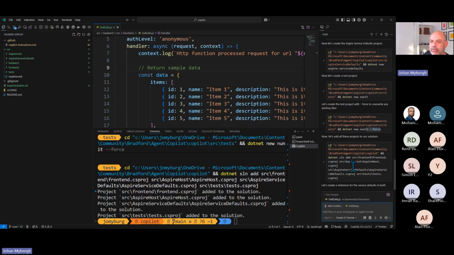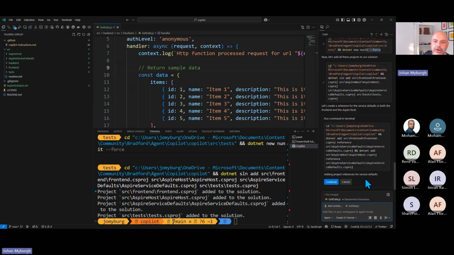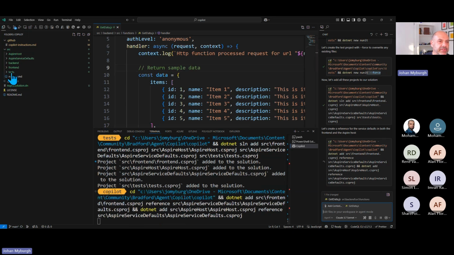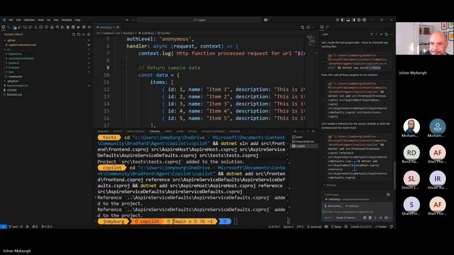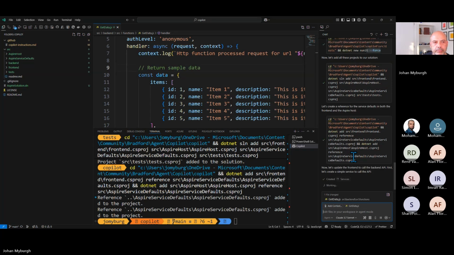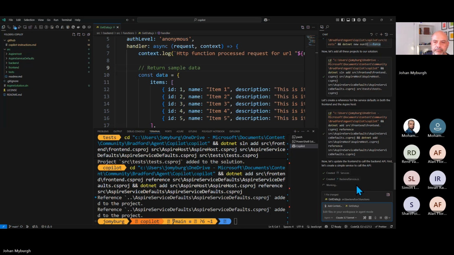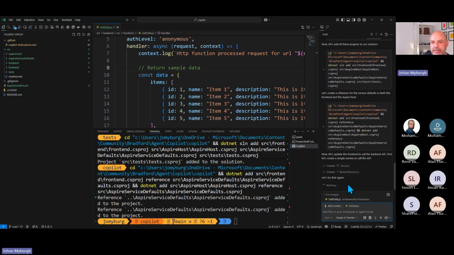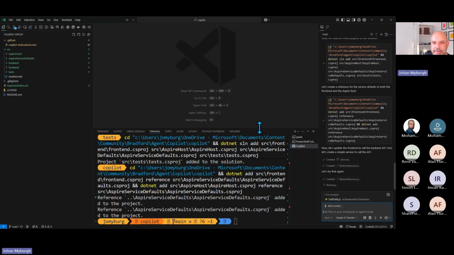And then the last option, or a couple of options it has to do now, is it has to create references in the projects to my service defaults. And now you can see there, it's going to update the front end to call the backend API. So it's adding some services in the front end. It'll just take a few seconds here. There's going to be some files I'm going to have to accept now.